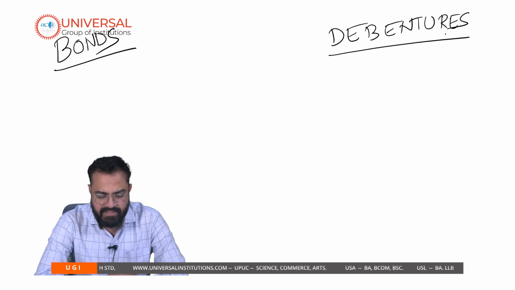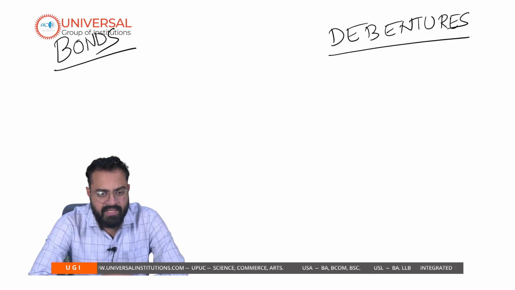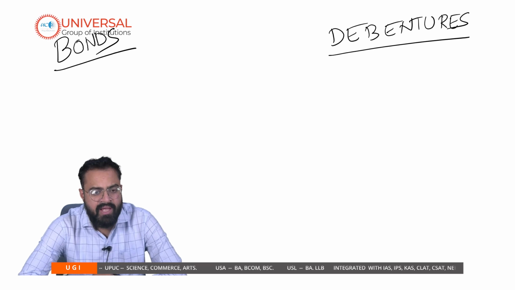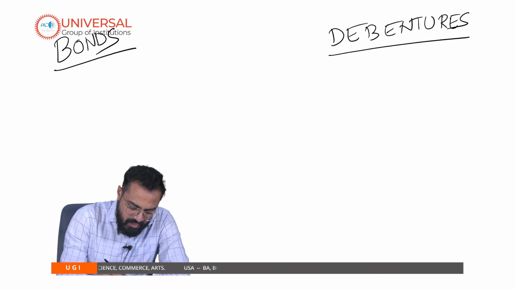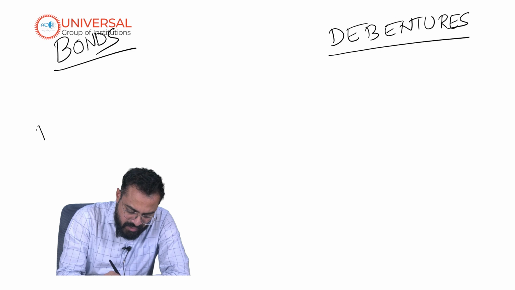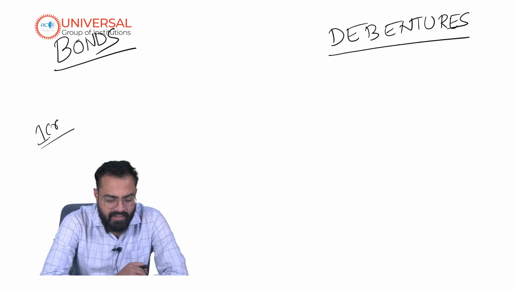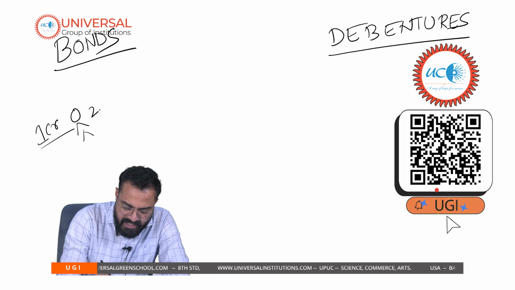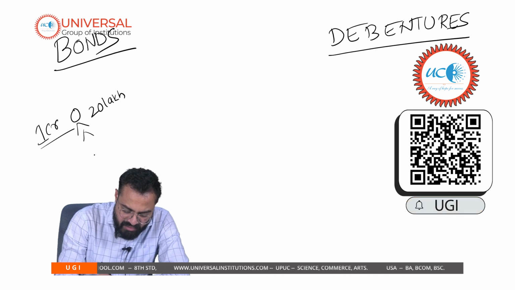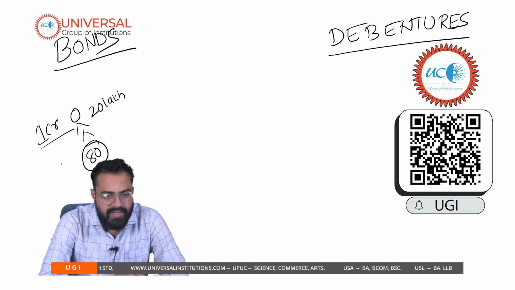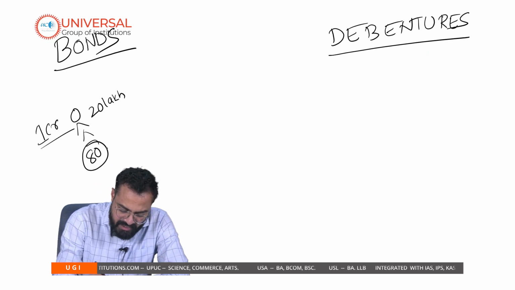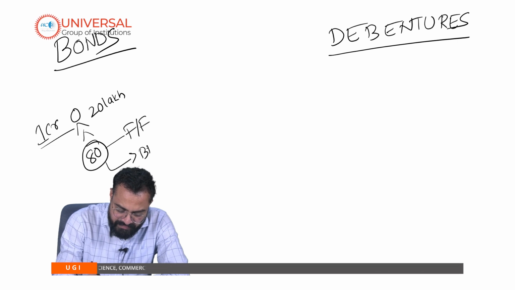Before we understand the difference between these, we need to understand a simple example. Let's say an individual requires 1 crore rupees to start a company, whereas this individual has only, let's say, 20 lakh. So he is in need of another 80 lakh. So what are the ways in which he can get this 80 lakh? Maybe he can approach his family and friends. Maybe he can approach a bank.